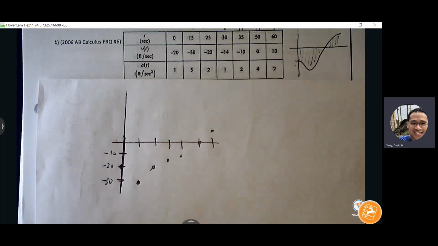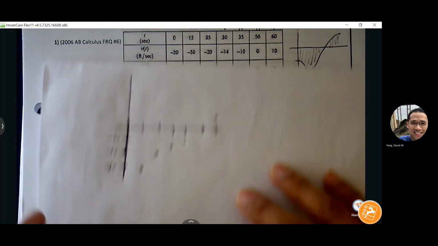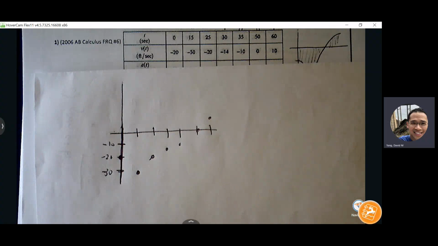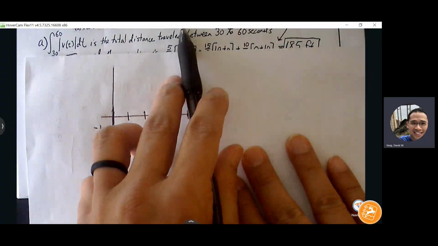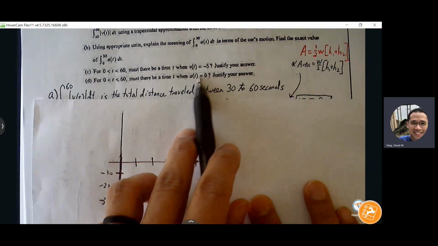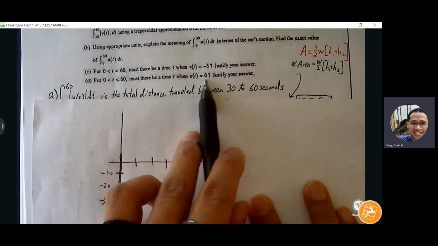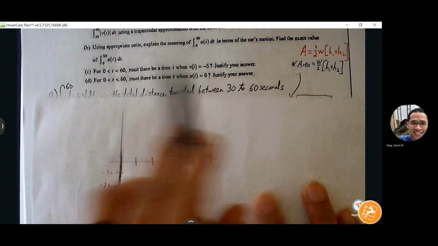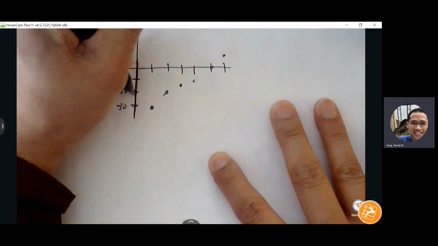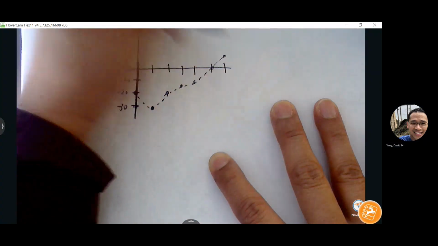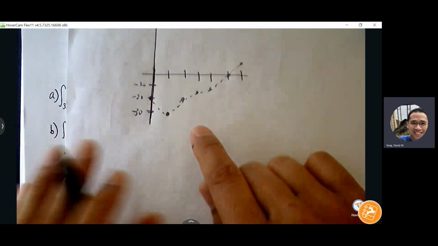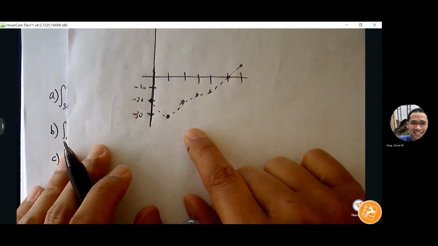Now, acceleration is the what of velocity? Another word for derivative: slope, right? So it's asking, is there a place where acceleration is zero, or basically, is there a place where the slope of velocity is equal to zero? Can we guarantee a slope of zero somewhere along this graph? Okay, and why is that? What theorem can we use?